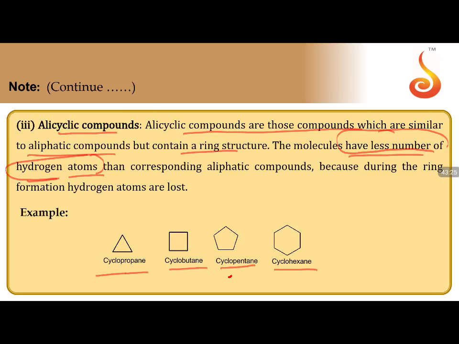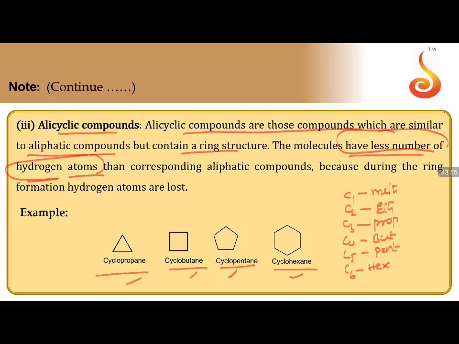A 4-membered ring is called cyclobutane. A 5-membered ring is cyclopentane. A 6-membered ring is cyclohexane, where we know if it is 1 carbon, 2 carbon, 3 carbon, 4 carbon, 5 carbon, 6 carbon: 1 is meth, 2 is eth, 3 is prop, 4 is but, 5 is pent, and 6 is hex. Depending on how many carbons are there, that will be the name.